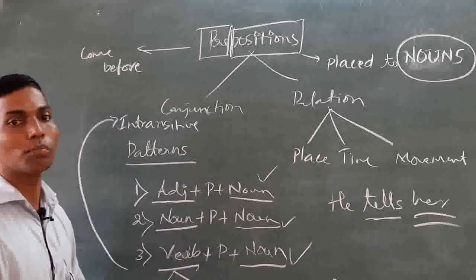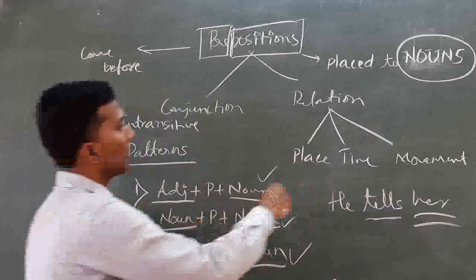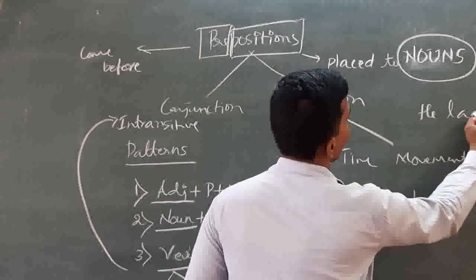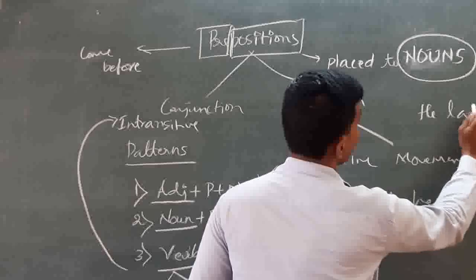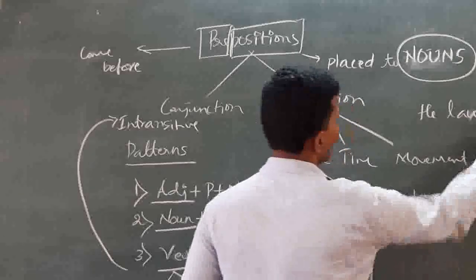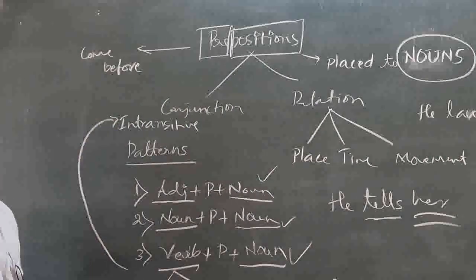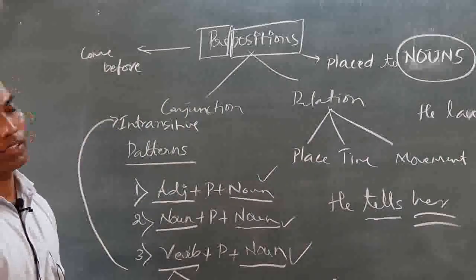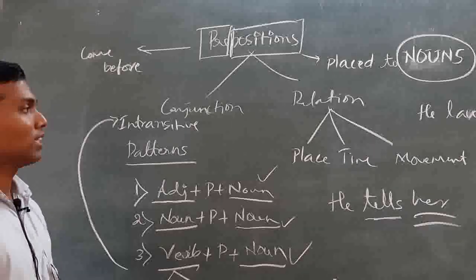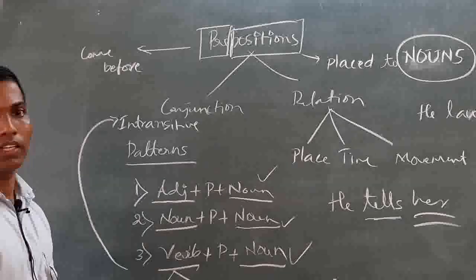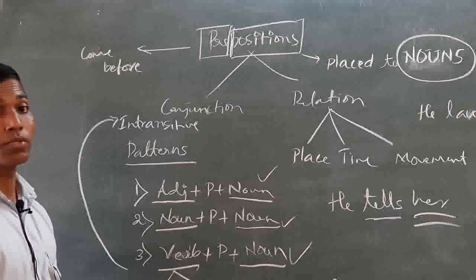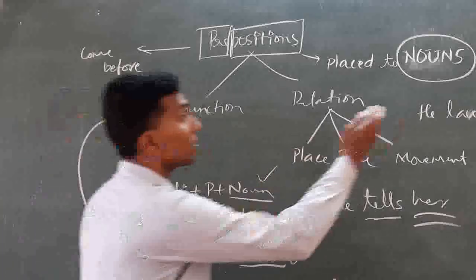It does not take the object. For example, he laughs. It is L-A-U-G-H-S, laughs. And it ends here. Everything ends here. He eats. He eats something is a different thing. He loves. He likes. He laughs. He sees. All these examples: these verbs are intransitive. They don't take the object.